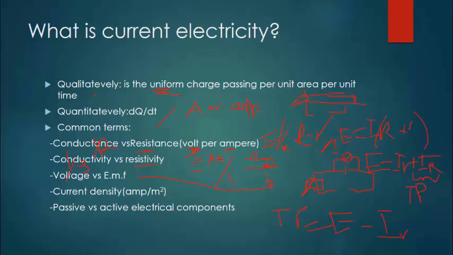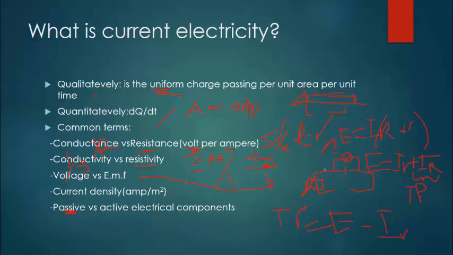We have passive and active electrical components. A passive electrical component is one that does not produce any energy in a circuit. It only consumes energy or converts electrical energy into other forms of energy. While an active electrical component produces electrical energy. For example, in this circuit, this battery is an active electrical component because it is the source of electrical energy in this circuit. While passive components can be the wires and the resistors.